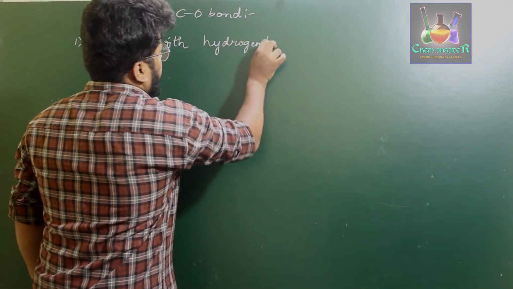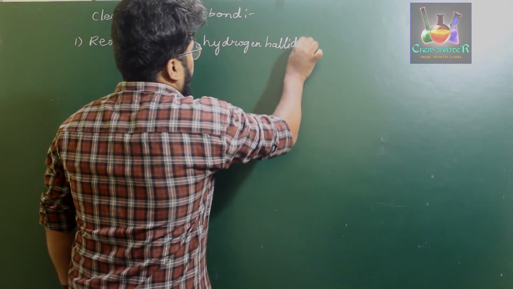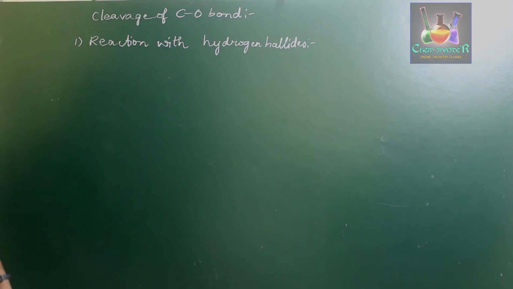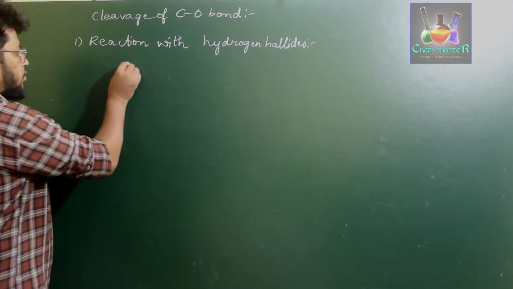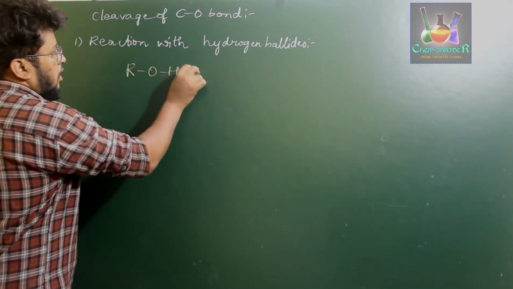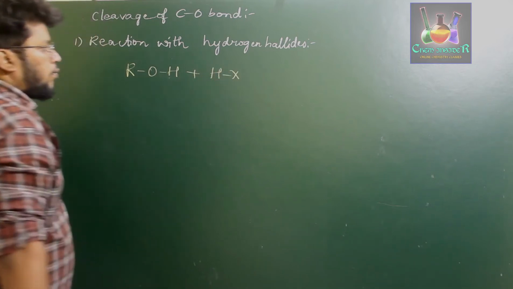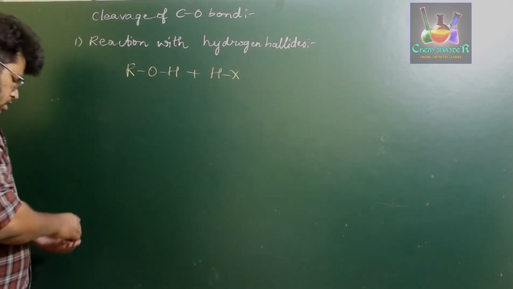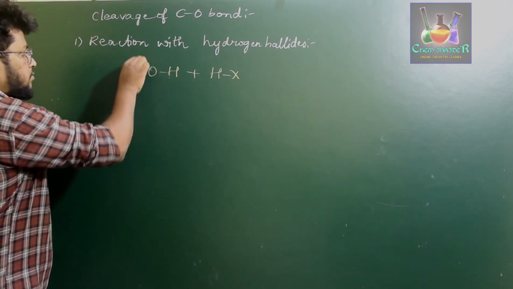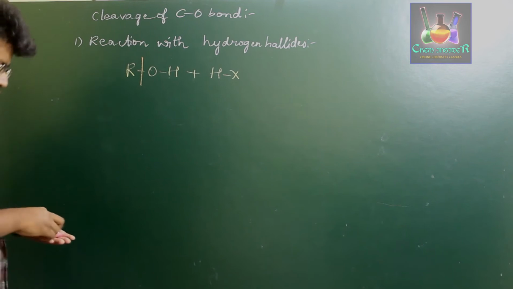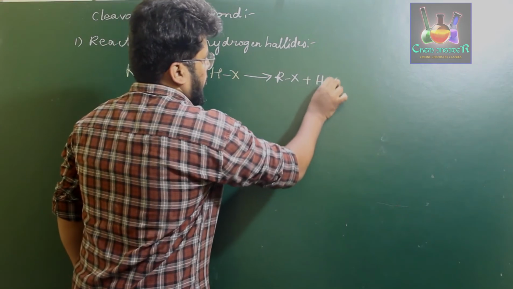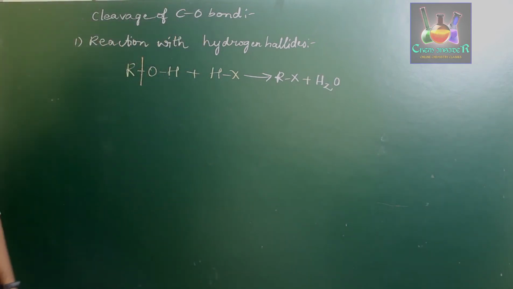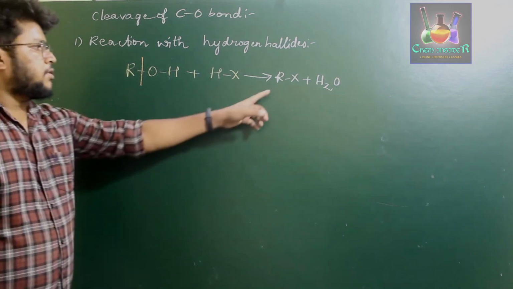Reaction with hydrogen halides. As we have discussed in the chapter of haloalkanes, haloalkanes can be prepared by using alcohols, right? So that is the reaction we are considering over here. When alcohols are treated with hydrogen halides, the carbon and oxygen bond breaks to form the respective alkyl halide, RX, along with the formation of a water molecule. So when you treat alcohol with hydrogen halides, they undergo carbon and oxygen bond cleavage to form the respective alkyl halide.